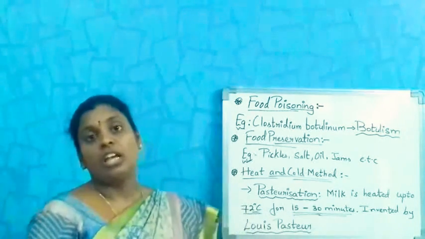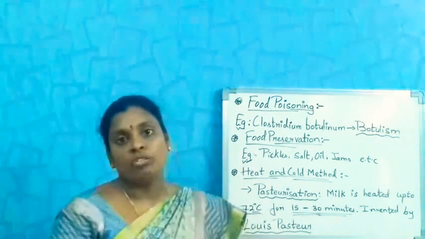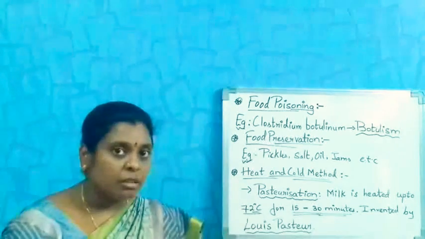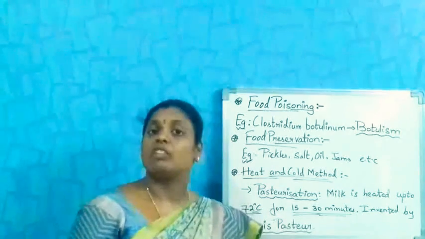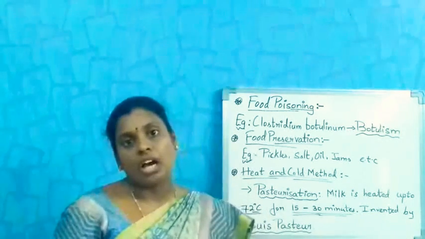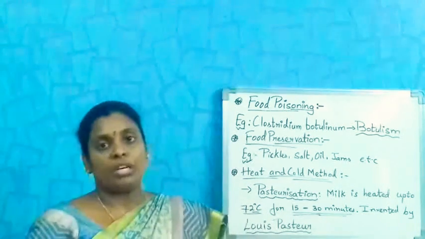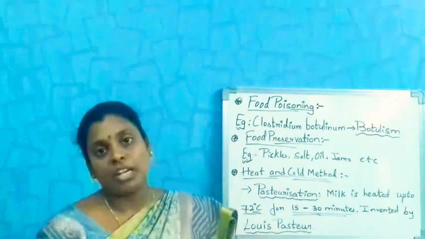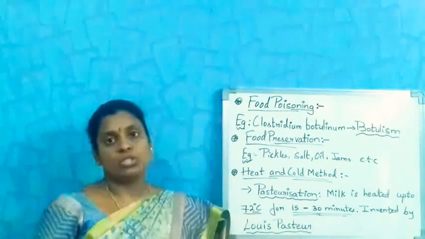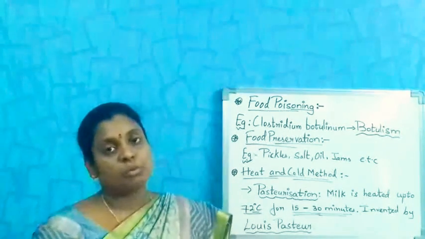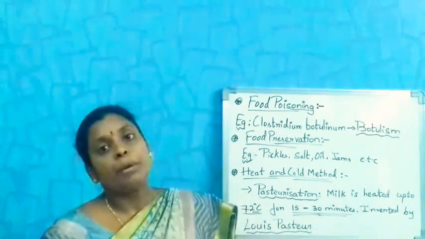You might have heard your parents say, don't keep a spoon which is wet. Why? Because wet is nothing but water. When water mixes with the pickle or sugar, like jams or sweets, it leads to microbial growth, and it may lead to food spoilage. That's why they don't let you keep wet spoons. We have to always use dry spoons for taking pickles and jams.